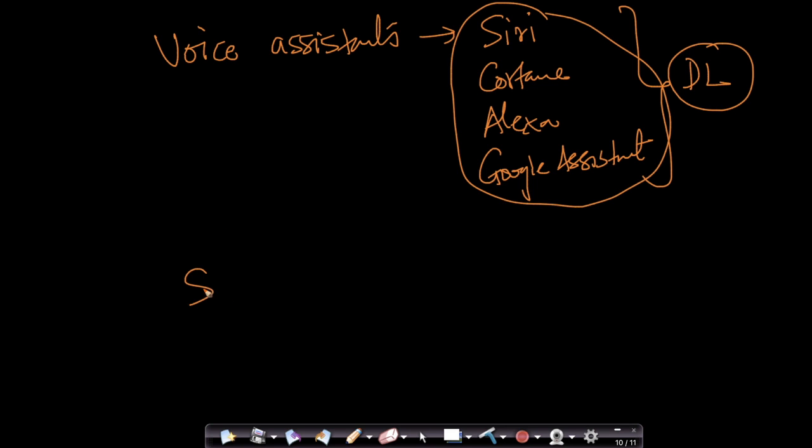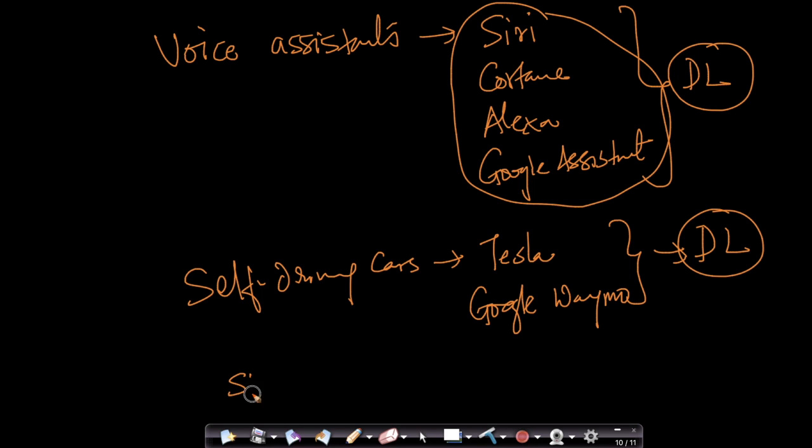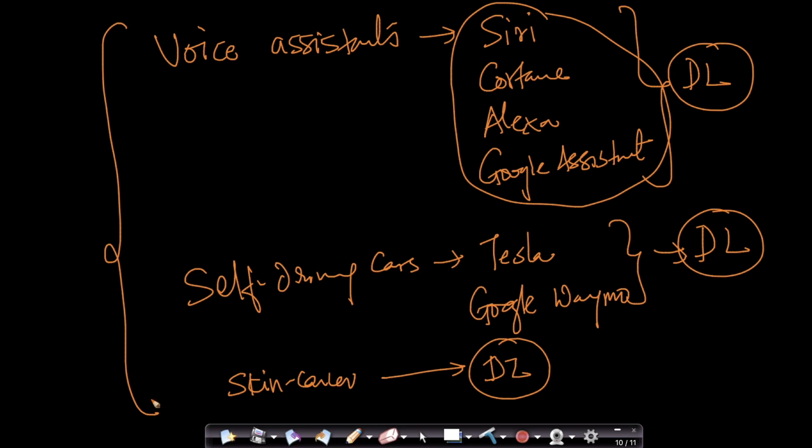Not just this, your self-driving cars, right? The self-driving cars that Tesla has, or Google's Waymo has. Google has a subsidiary company called Waymo. All of these are today powered by deep learning. Some of the greatest applications, even in diagnosis, today we have skin cancer diagnosis using smartphone cameras. All that is powered by deep learning. A lot of great applications that you have seen in the last few years are all powered by advances in deep learning.